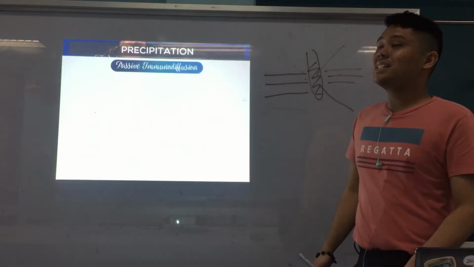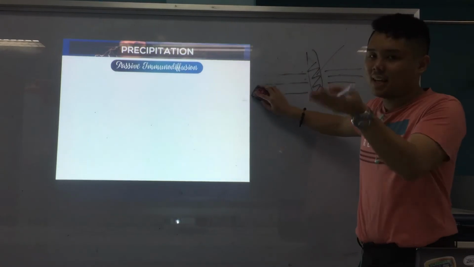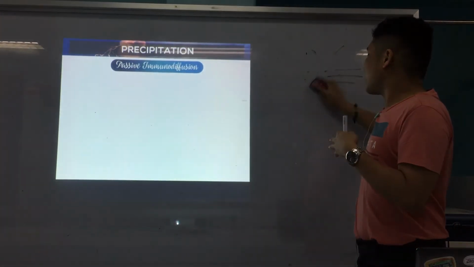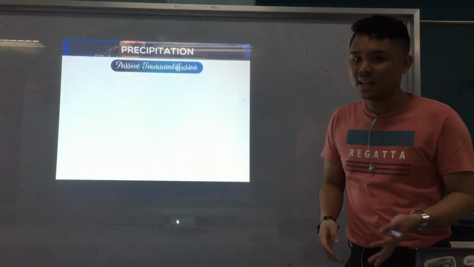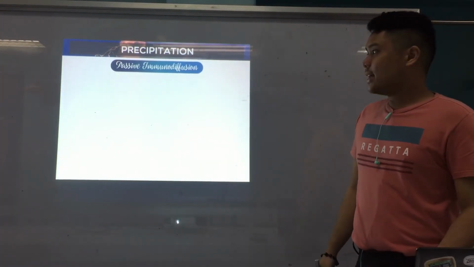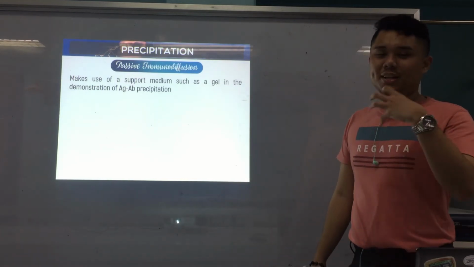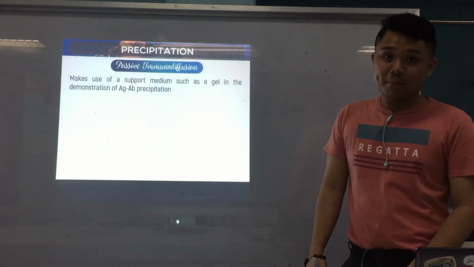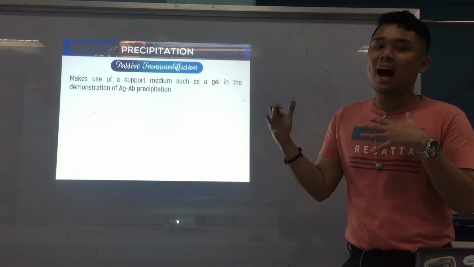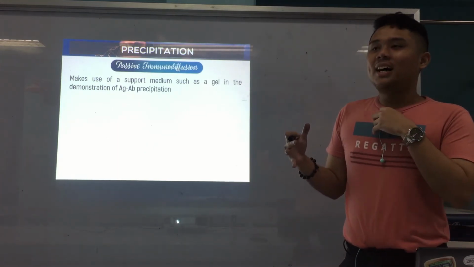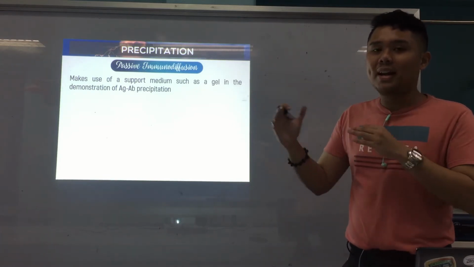Next, we go now to passive immunodiffusion. Again, by the name itself, passive, you let them be. So they react by themselves. You don't introduce external measures like electricity or whatever. Alright? So first, again, it uses a support medium as mentioned, a gel or agarose, for the demonstration of antigen-antibody precipitation. Because again, by the naked eye, you cannot see the reaction. Because again, they could be small and soluble, meaning in solution.